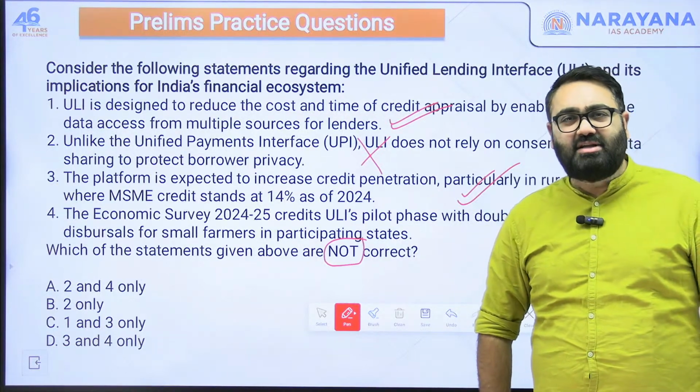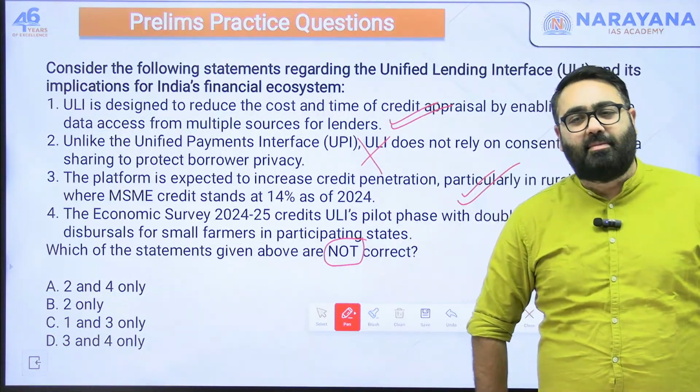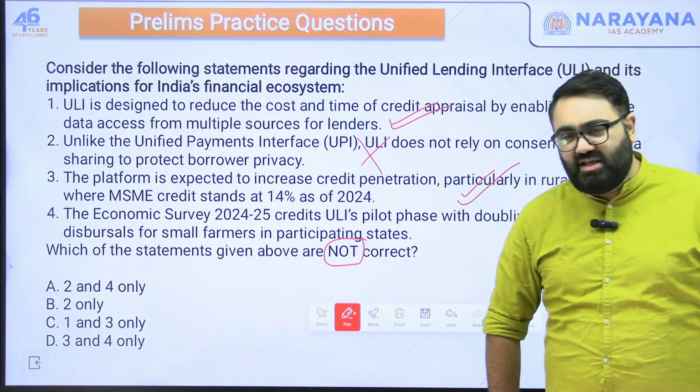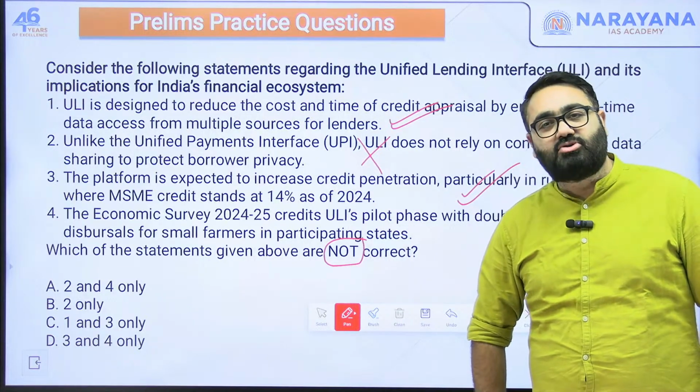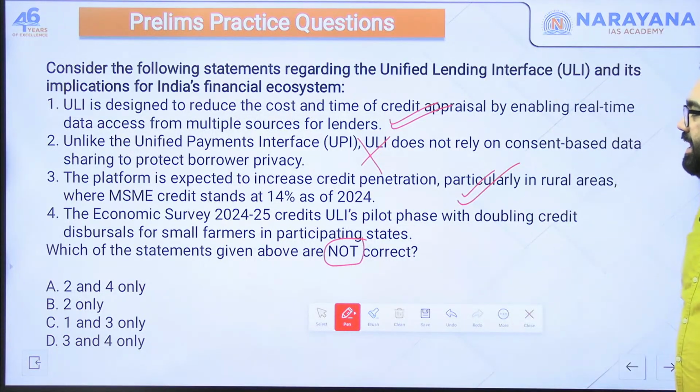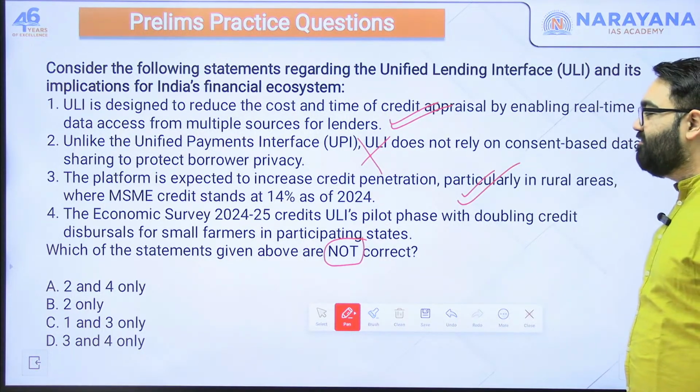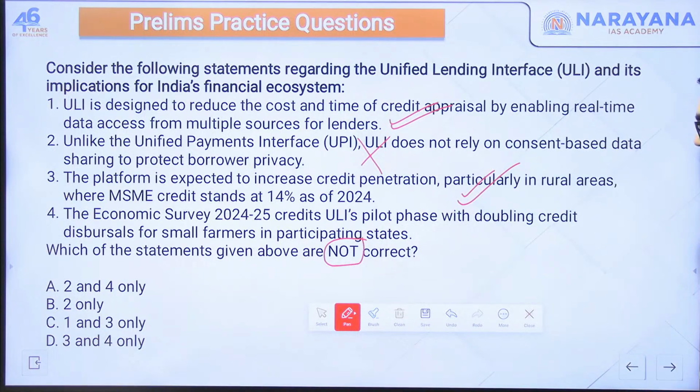So the expectation is, since the process has become easier, it will make it easier for them to get loans. It will make it easier and more trustworthy for the banks also to give out the loans.